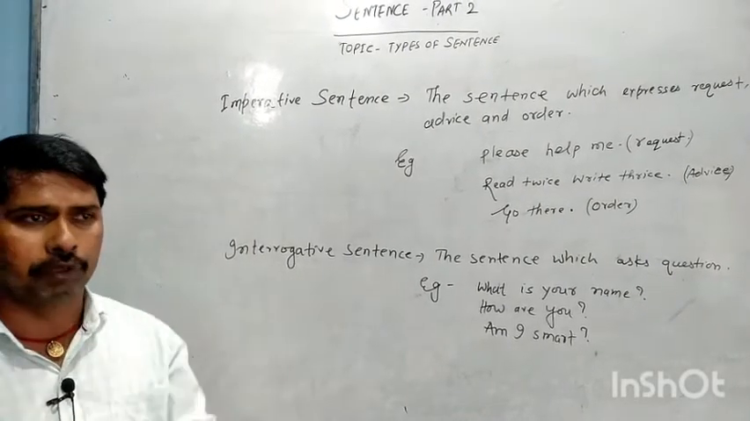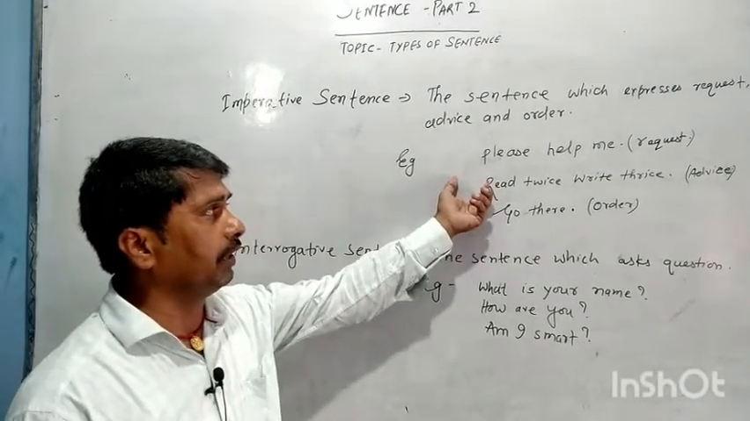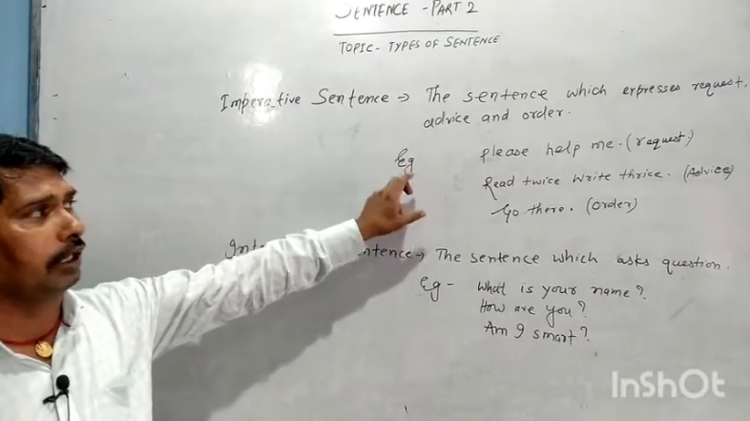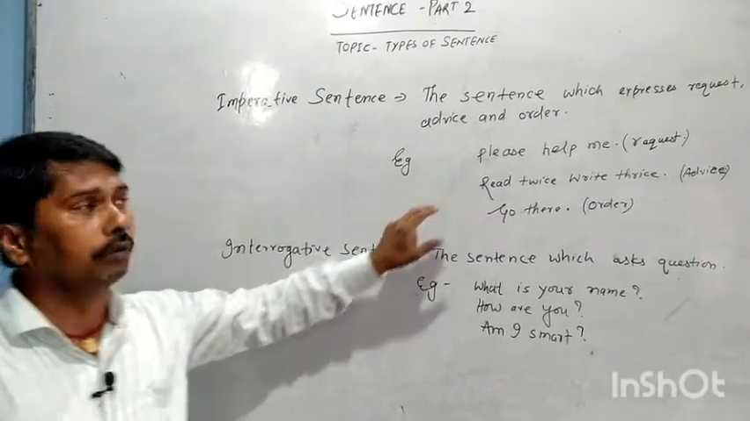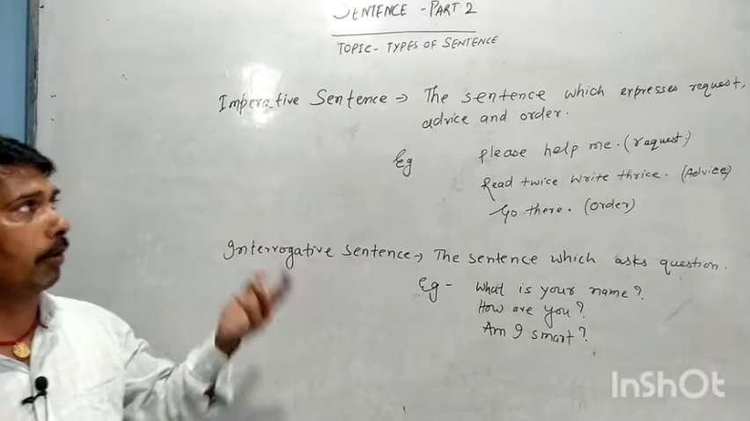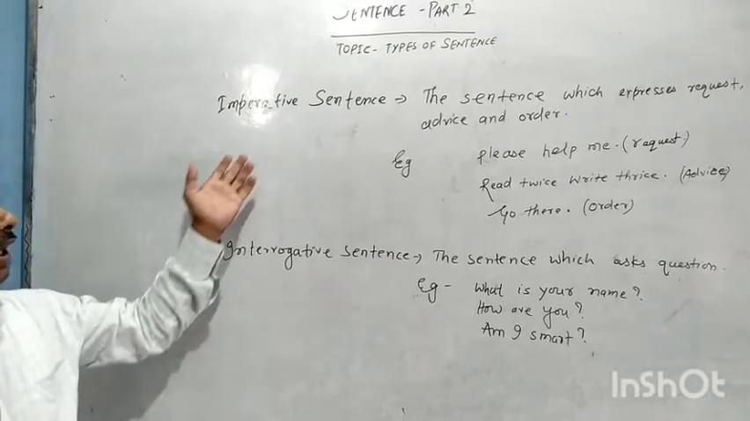If we want to request something, then we will use please help me, and this sentence ends with a full stop and gives a request sense. So the sentence which gives meaning about request, advice or order is called an imperative sentence.